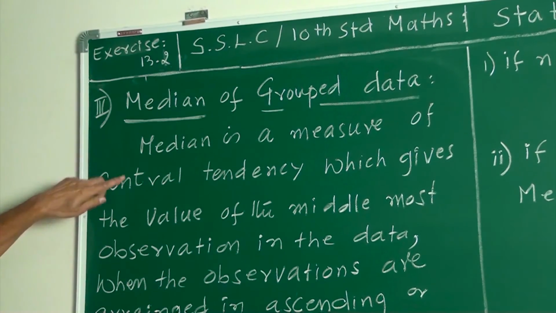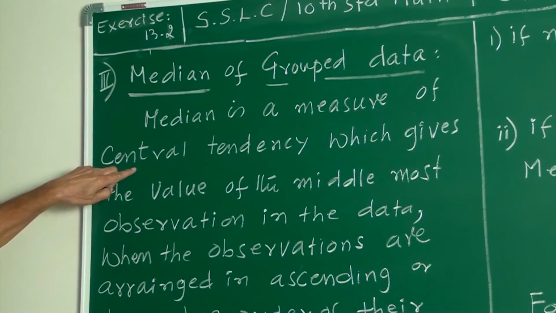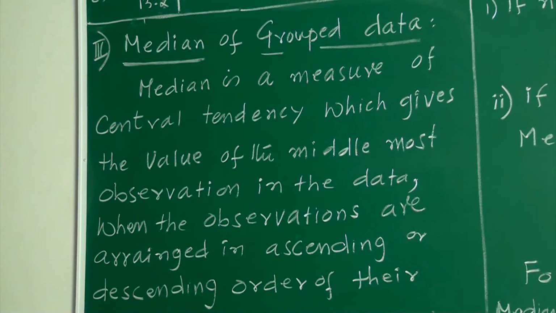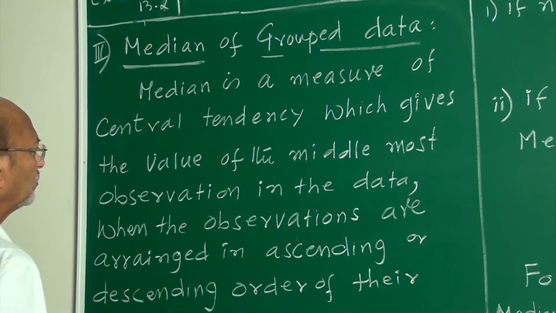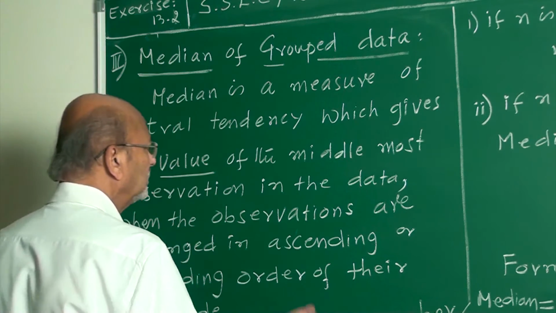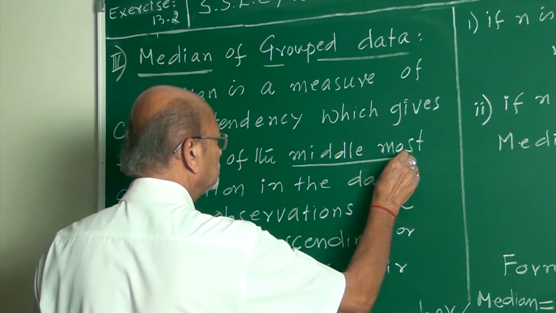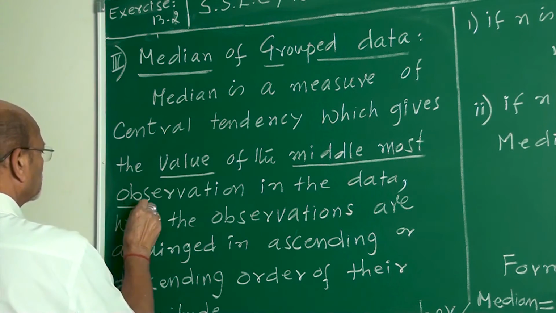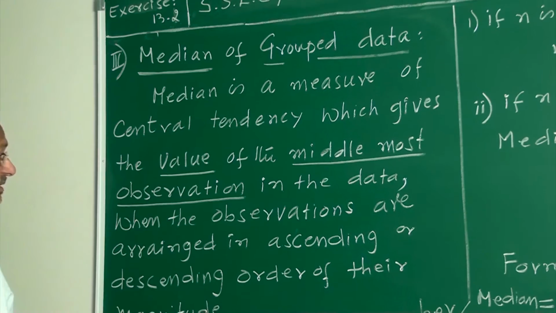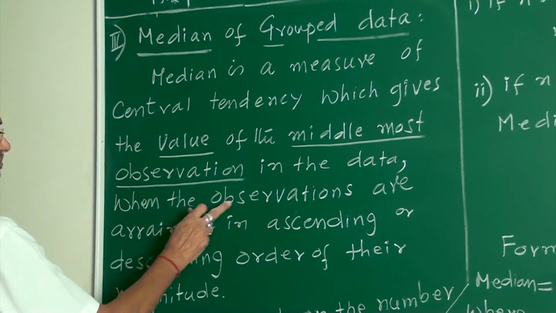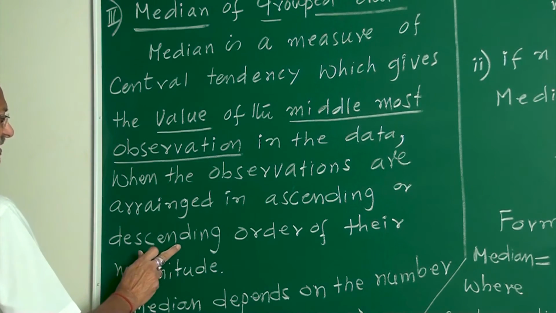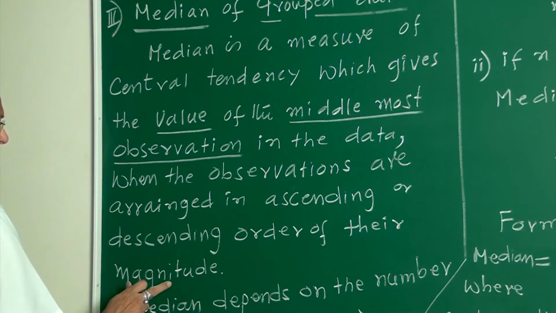Median is a measure of central tendency which gives the value of the middlemost observation in the data. But you have to consider this when the observations are either in ascending or in descending order of their magnitude.